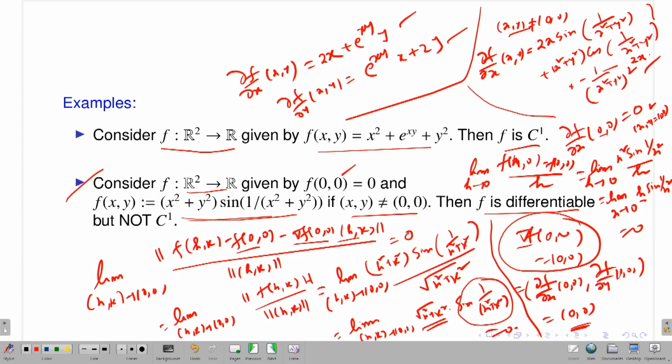So, only at the point (0,0) you have to check, and you will see that either del f del x or del f del y is not continuous at the point (0,0), and therefore it is not continuous in R2, and hence my function is not C1, because for it to be C1, the first order partial derivatives exist and have to be continuous. That is the definition. So, this is one of the examples. Here my function is differentiable, however, f is not in C1 actually. That means, for C1 I need a little bit more than the existence of the total derivative.